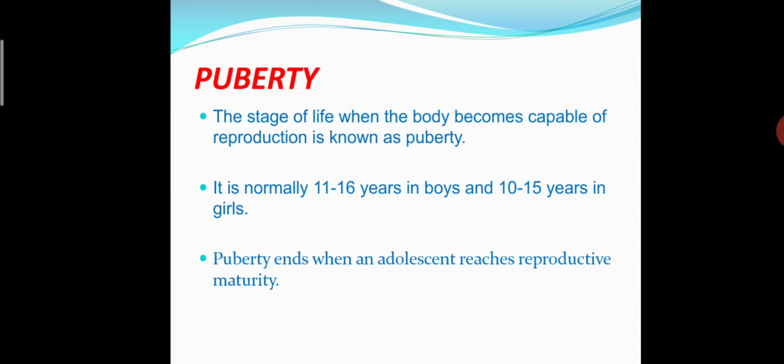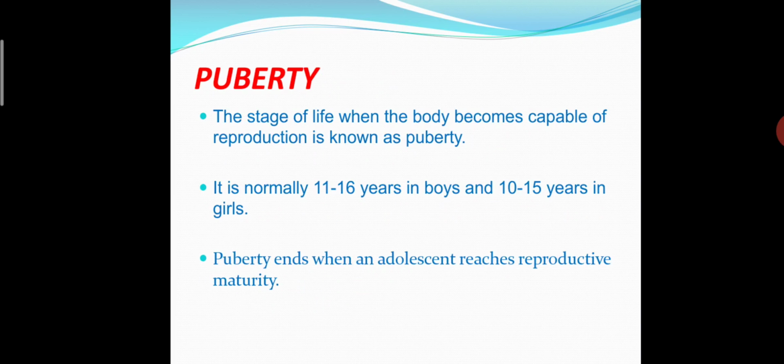Now the next term is puberty. What is puberty? The stage of life when the body becomes capable of reproduction. Students, we all know what reproduction is: re means again, production means to produce. So reproduction is to produce a new one. We know that humans can reproduce only after achieving sexual maturity.